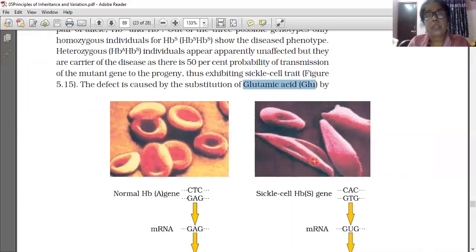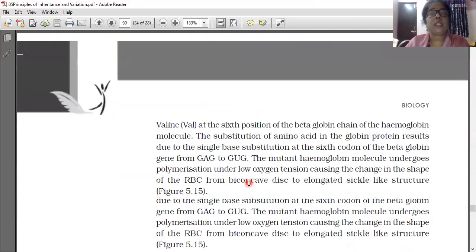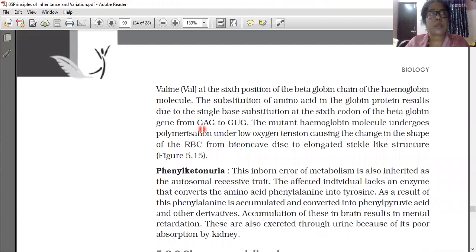Actually, in a normal person, glutamic acid should be at the sixth position in the beta chain. But in a diseased person, instead of glutamic acid, which amino acid came there? Valine. Why did valine come there? Because the genetic code changed from GAG to GUG. GAG selects glutamic acid and GUG selects valine. So when GAG changed to GUG, instead of glutamic acid, valine is selected from the cytoplasm and joined on the polypeptide chain. That only causes this much.